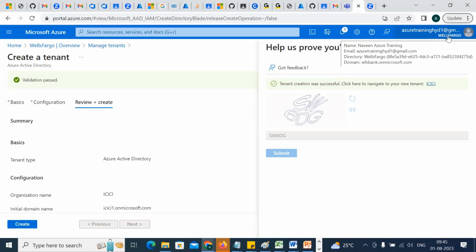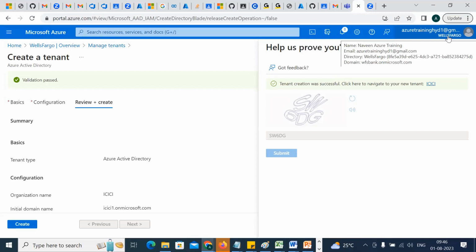Another thing. Can one tenant have multiple subscriptions? Think about it and let me know. It's the opposite question.